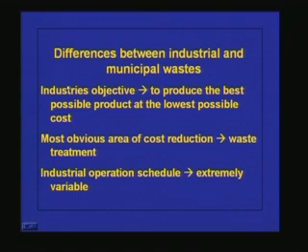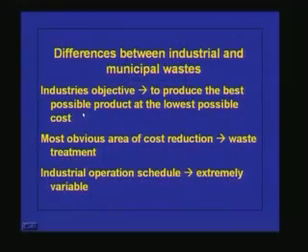Now, we will see what is the major difference between the industrial and municipal waste. The difference between industry and the municipality is, industry's major objective is to produce the best possible product at the lowest possible cost, because they have to survive in the market. If their product cost increases, definitely customers will be looking for a product of the same quality which can be available at a low cost. So, the major objective of the industry is to produce the best possible product at the lowest possible cost.